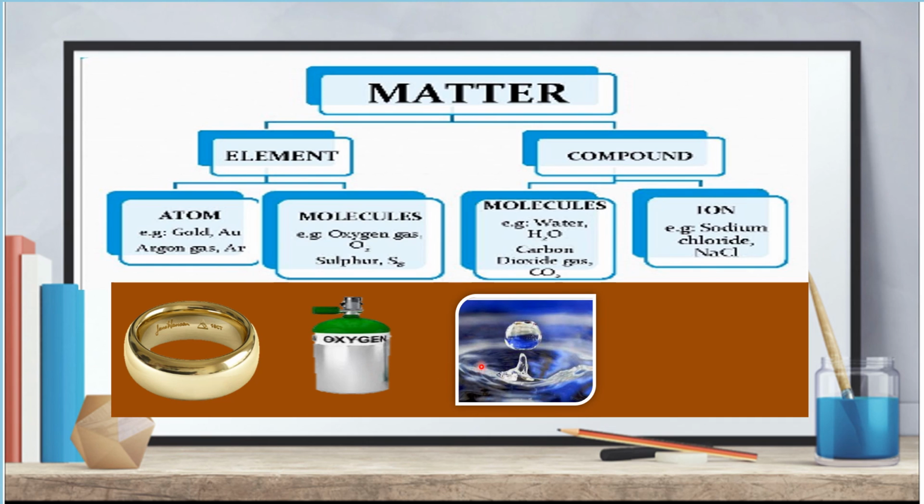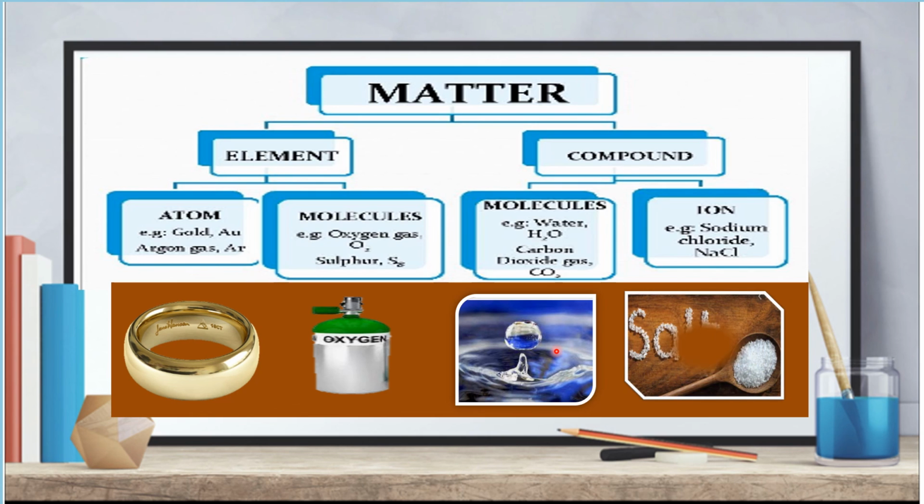Next we have water. Water is a combination of two or more elements that are both non-metals. And the last one is salt. Salt is the other name for sodium chloride, where sodium is a metal and chlorine is a non-metal. So it's an ion.